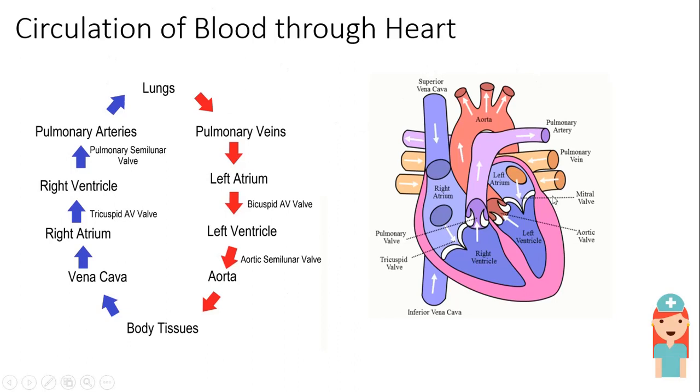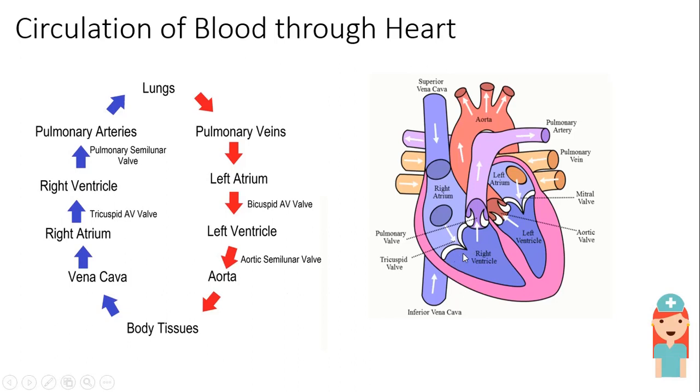So this is how my heart looks like. Now this is right atrium, this is right ventricle, this is left atrium, this is left ventricle. This is something called as superior vena cava. This is called something as inferior vena cava.